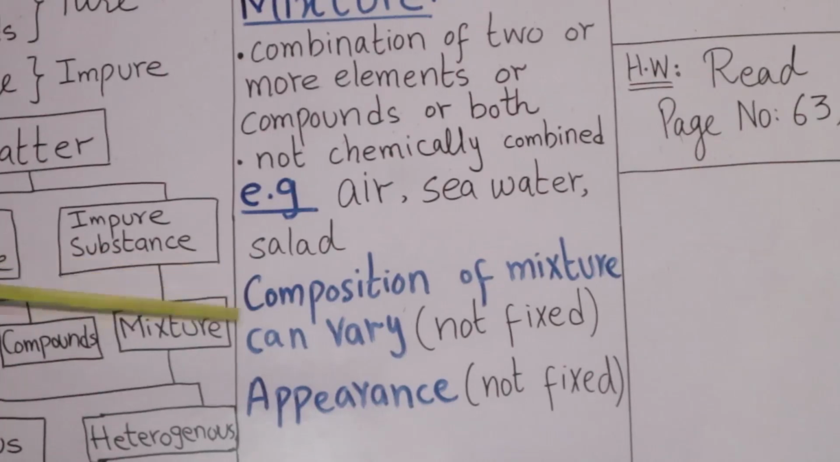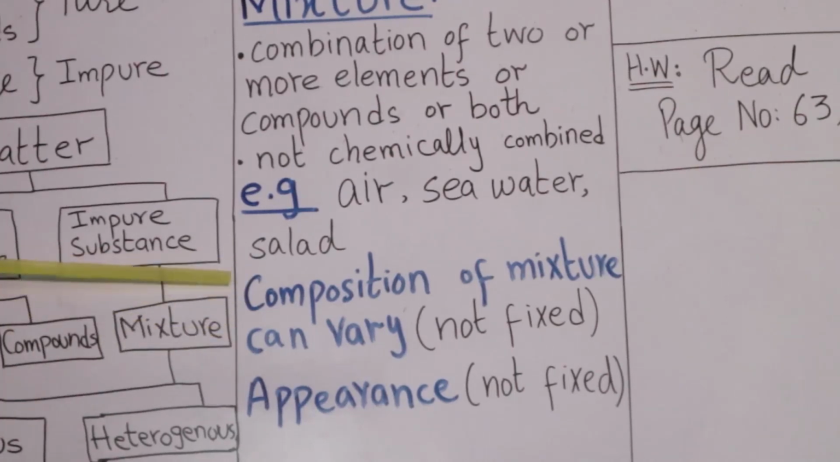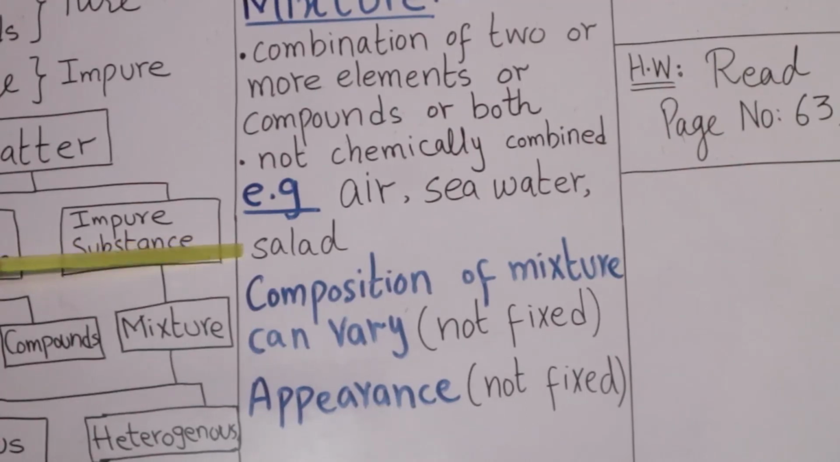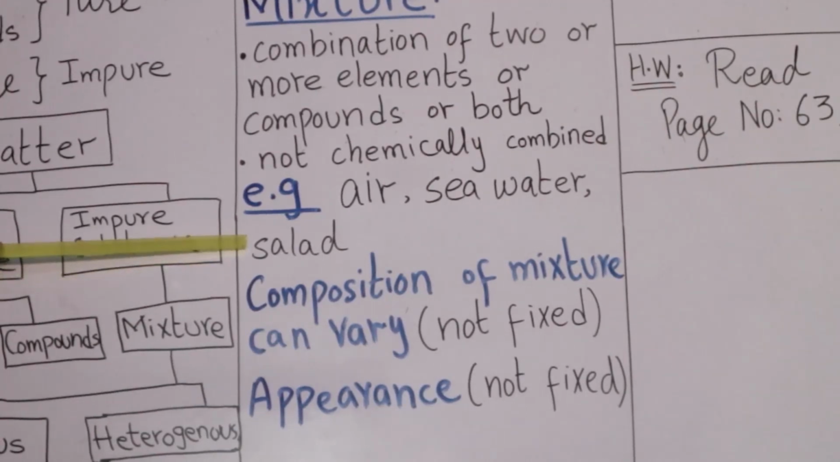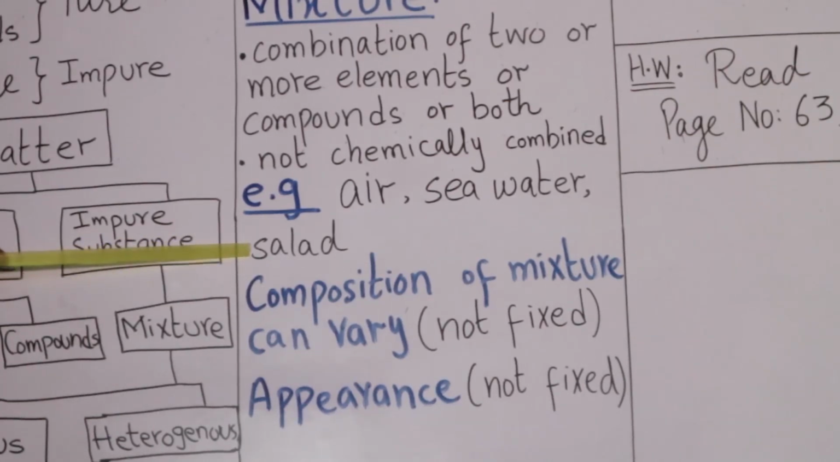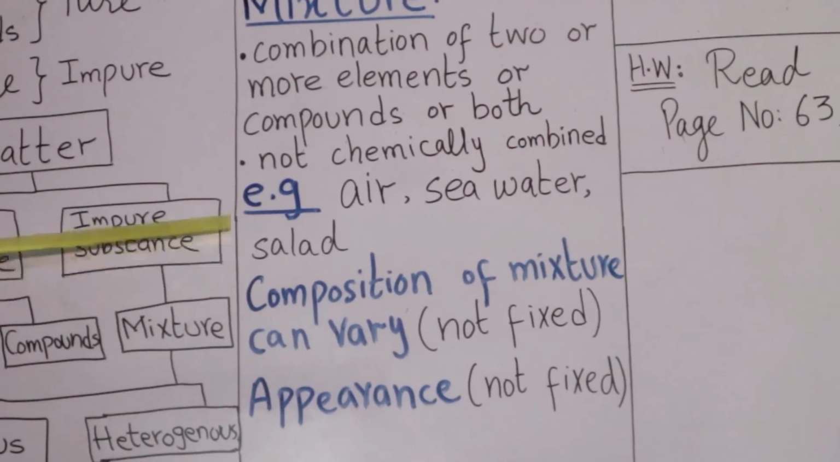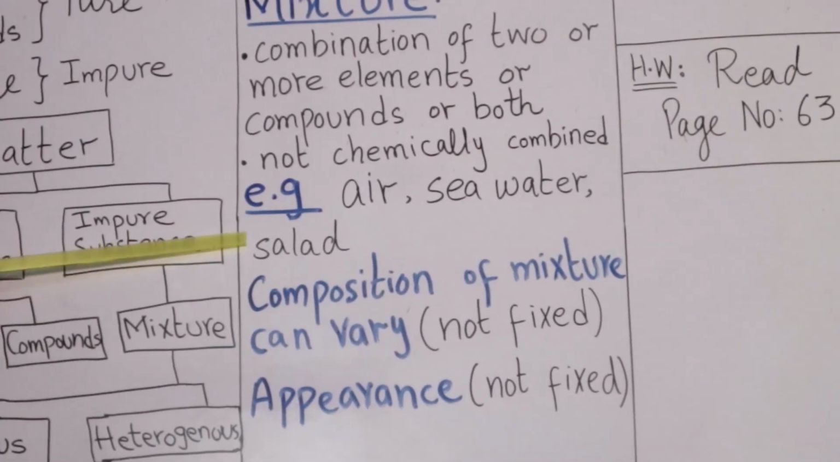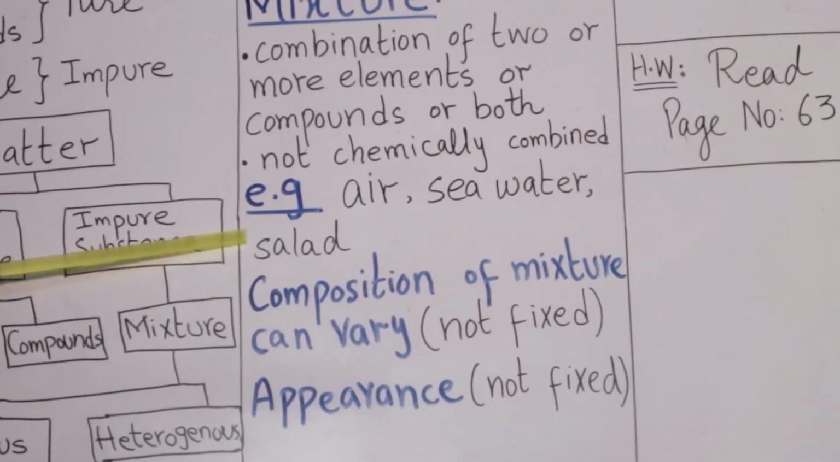Composition of mixture can vary. It means that the components can vary in quantity. For example, in salad, we can increase one component or decrease the other component. So the composition of mixture is not fixed. Sometimes we put more fruits or more apple in a fruit salad as compared to bananas. So the composition is not fixed in mixture.